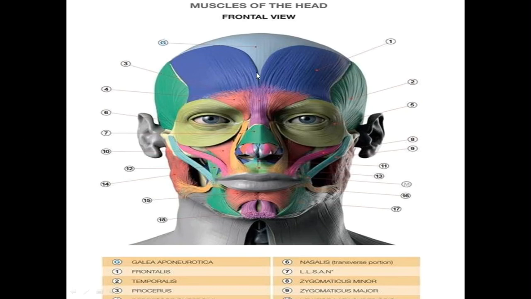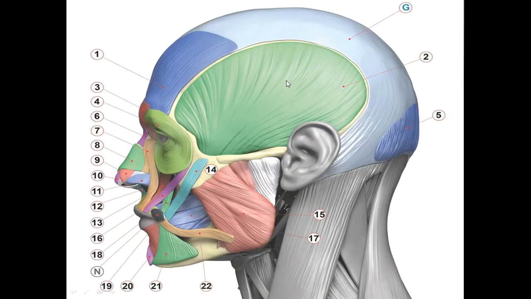The first muscle consists of two parts, which is called the occipitofrontalis muscle. This is the first part, which is called the frontal belly of which muscle? The occipitofrontalis muscle. And this part is called the occipital belly.